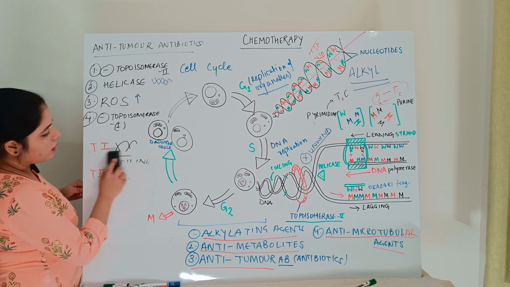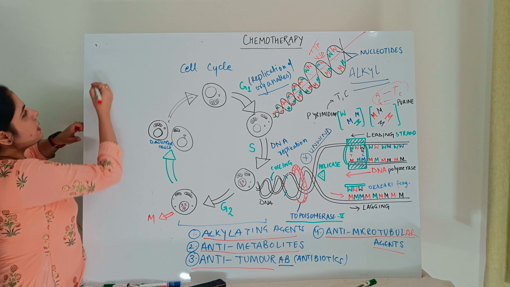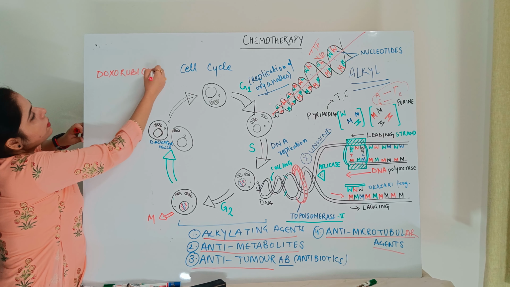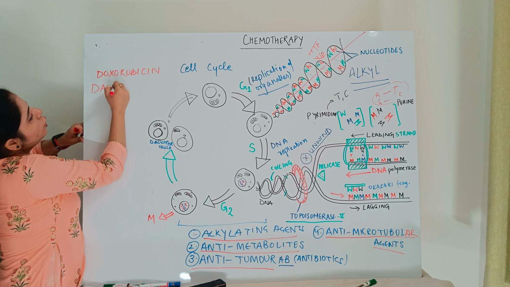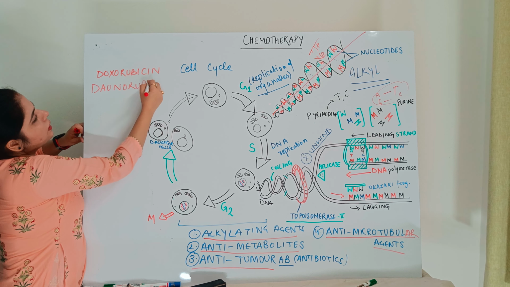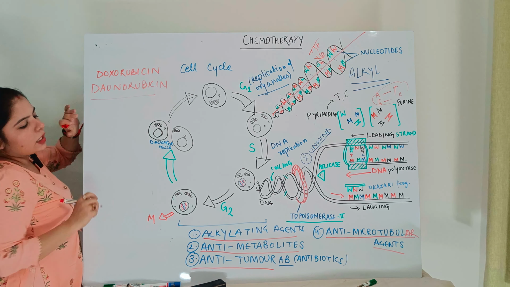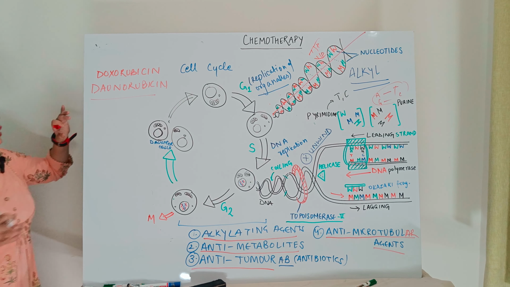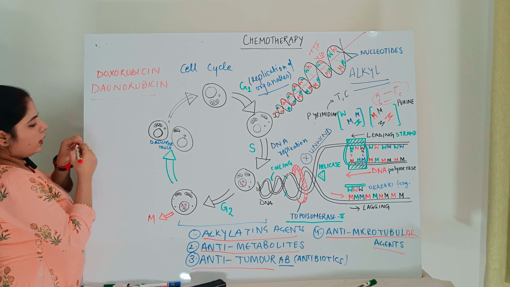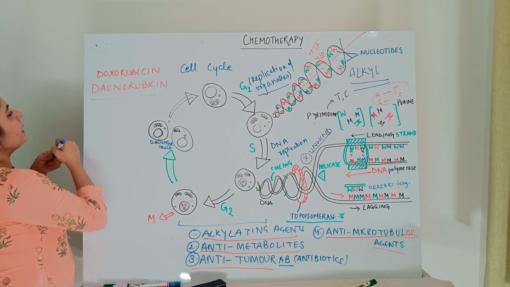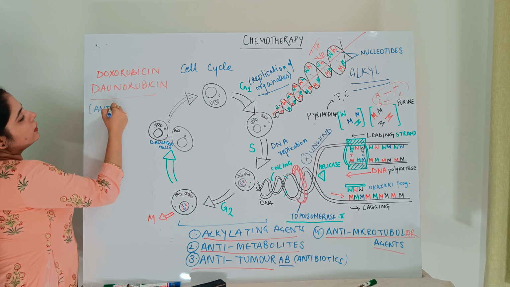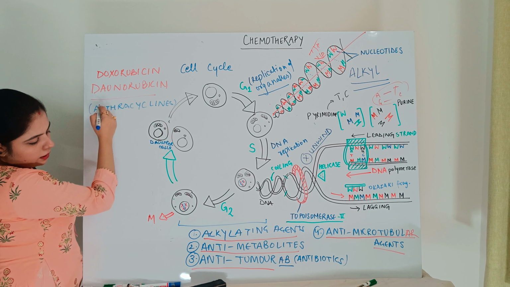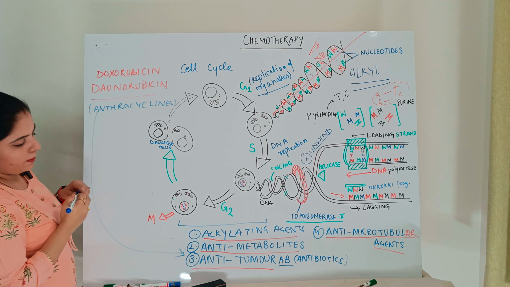Moving on to the next one. Sorry, I missed the name of the drugs, that is doxorubicin and daunorubicin. So these are the drugs falling into the category of anti-tumor antibiotics, and these are anthracyclines. So anthracyclines, these drugs are anti-tumor antibiotics.